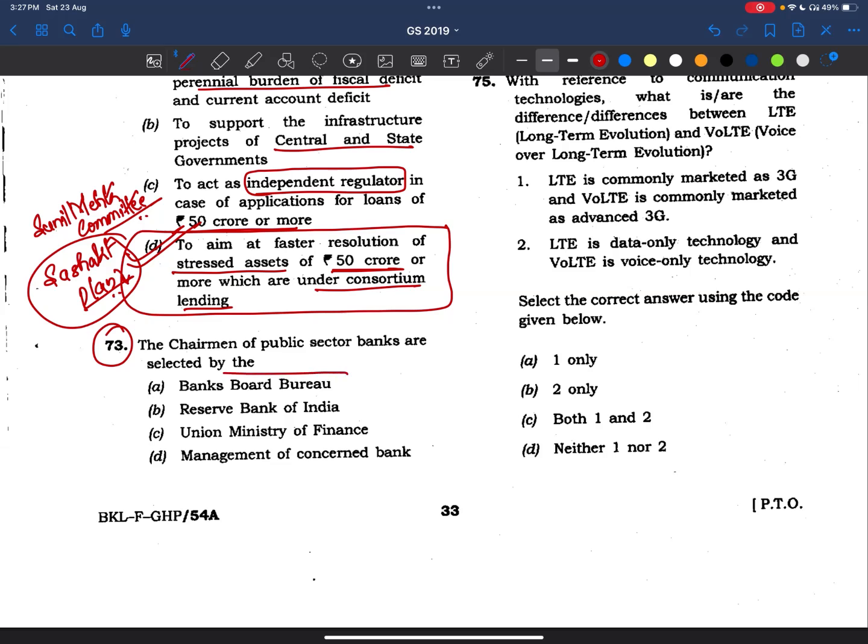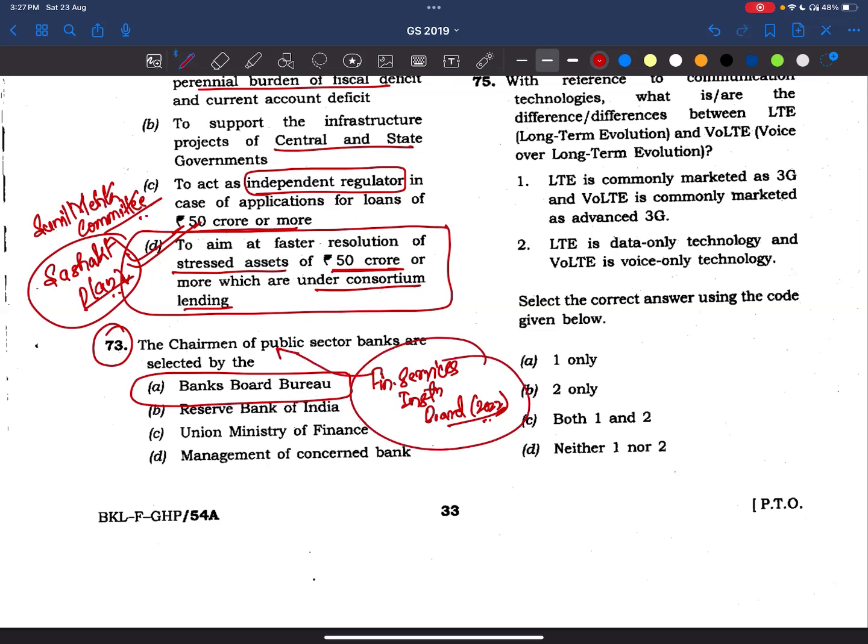See, it was the Banks Board Bureau then, but now it is not the Banks Board Bureau. It is the Financial Services Institutions Bureau, constructed in 2022. Now, this organization will be appointing the chairmen of public sector banks.